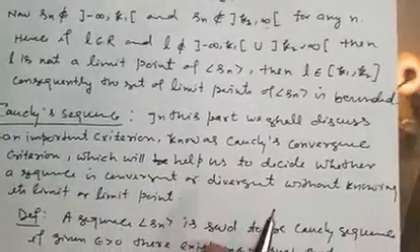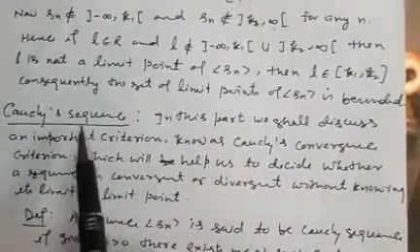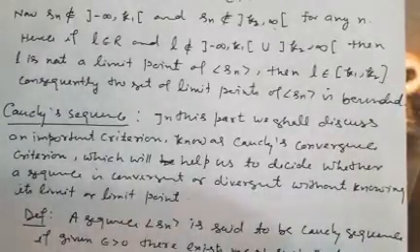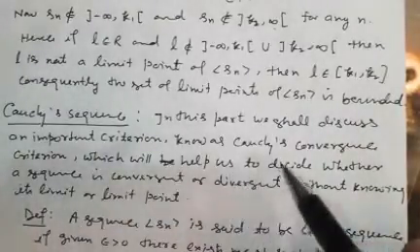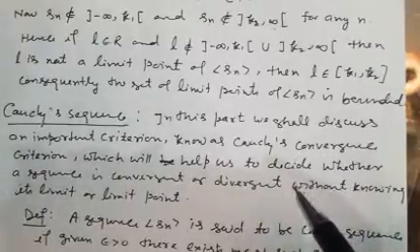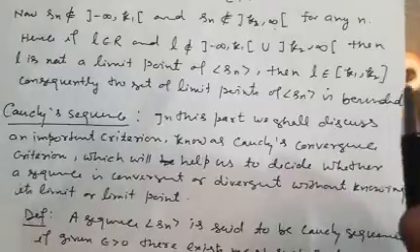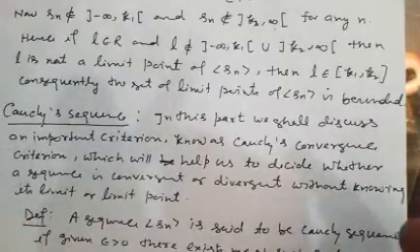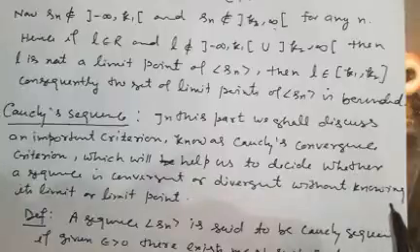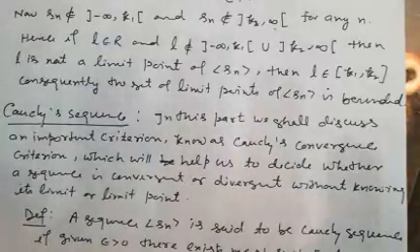Now the other type of sequence, which is important, is the Cauchy sequence. The Cauchy sequence is very useful to find whether a given sequence is convergent or divergent without using its limit.